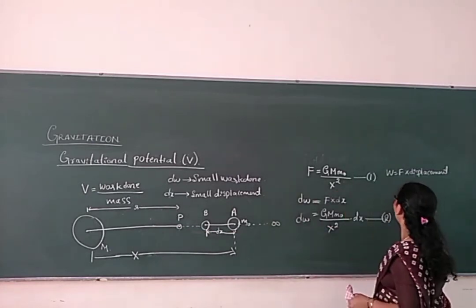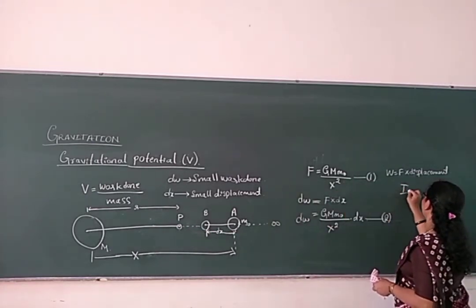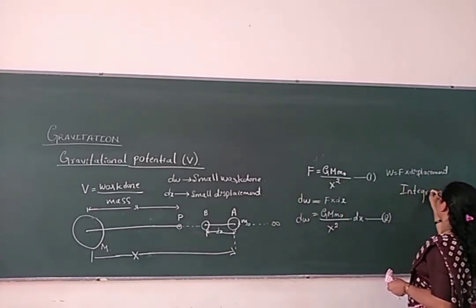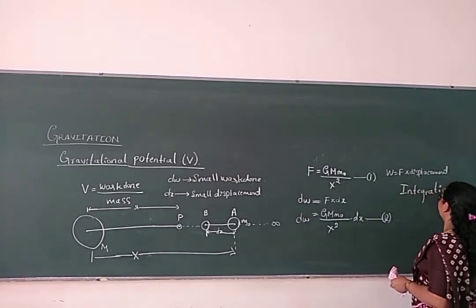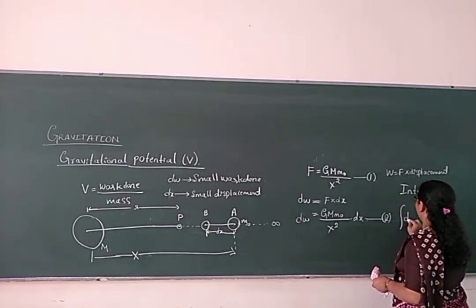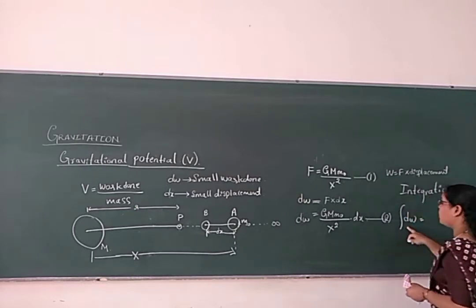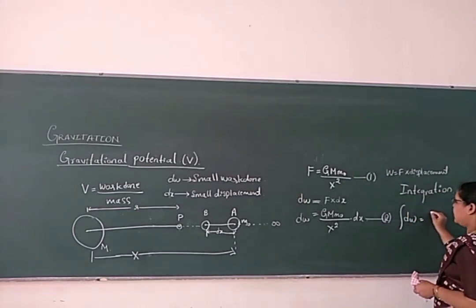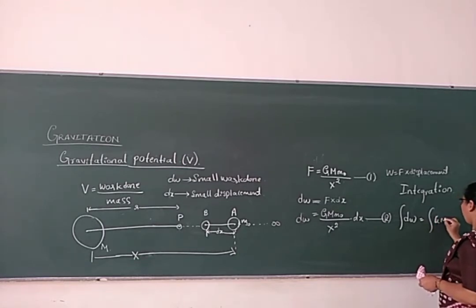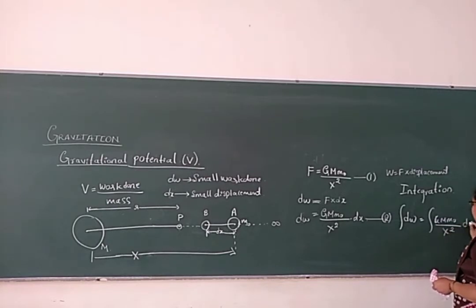Now what we have to do is go for integration. With the help of integration of the small work done, that is, the integration of G M m0 by x square into dx.